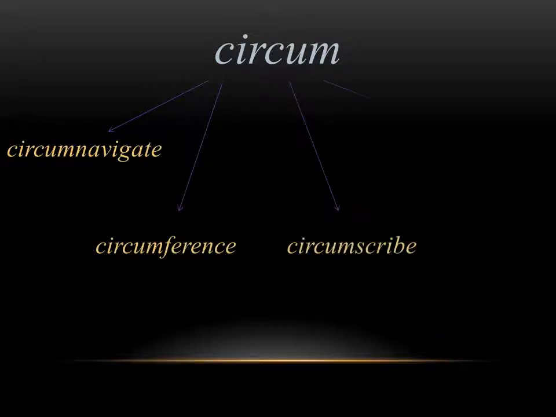So next we have circum, which means around in Latin. And in English, we get a lot of derivatives that start with this prefix of circum, and it means the same thing, around. So you get words like circumnavigate, circumscribe, circumspect, circumference. They're all having to do with looking or writing or navigating around something.